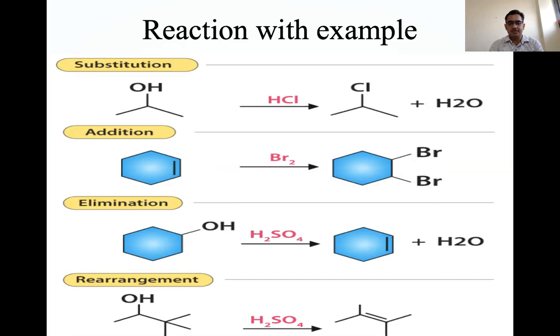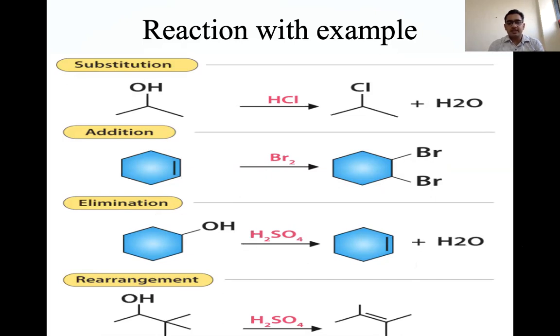Next one is elimination. Okay, so an atom or group is eliminated from the reactant. This is the reactant cyclohexanol. So here OH and hydrogen are eliminated from here. A water molecule is eliminated from that cyclohexanol. So that reaction we can say is the elimination reaction.